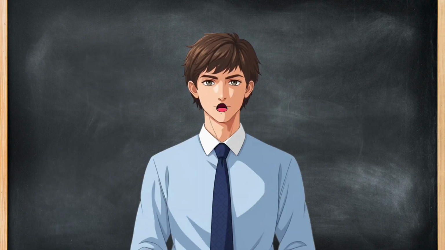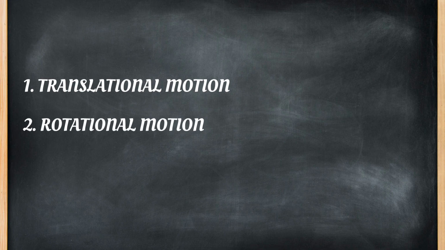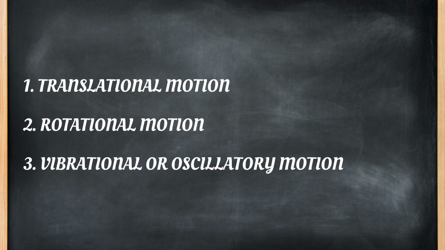Let's start with motion. In simple words, motion is the change in position of an object with time. If something changes its place, it's in motion. There are 3 types of motion: translational motion, like a car moving on a straight road; rotational motion, like a spinning wheel; and vibrational motion, like the movement of a guitar string.